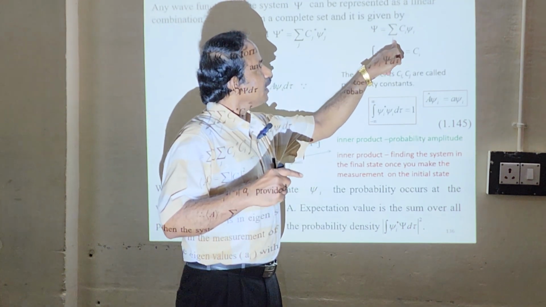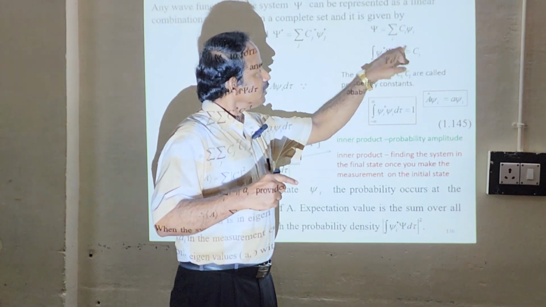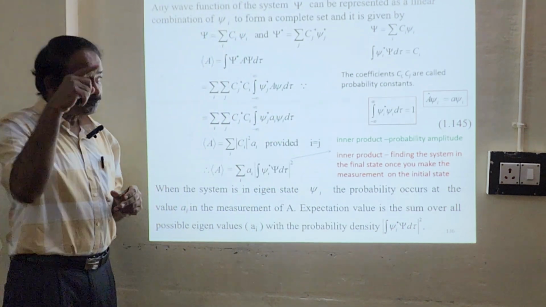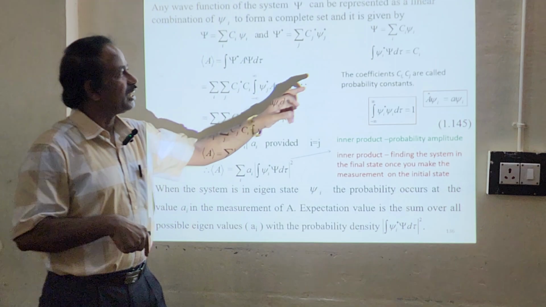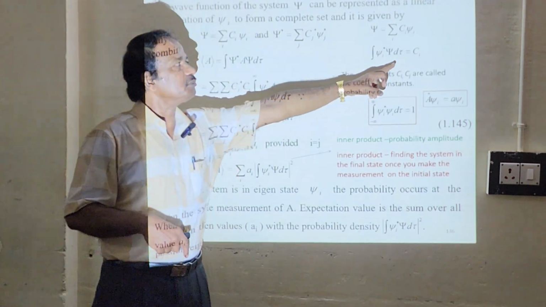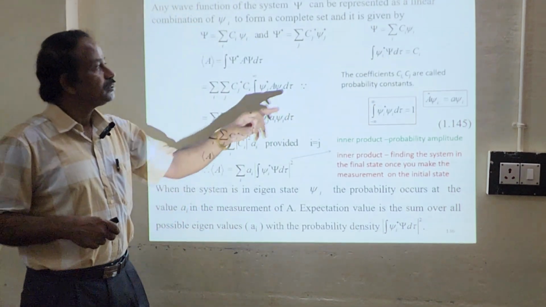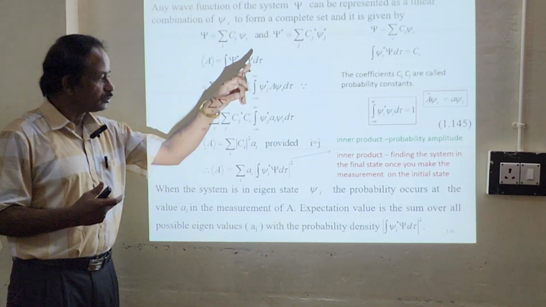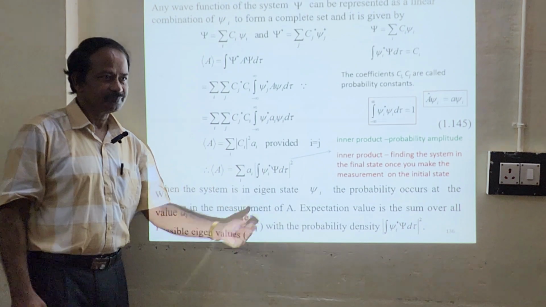So the sum over i of Ci will give me Ci. So Ci can be written as the integral of ψi star capital ψ dτ. So the amplitude is the coefficient. This is nothing but the probability amplitude. So C is nothing but a constant. Okay, you just square it and you can write this.